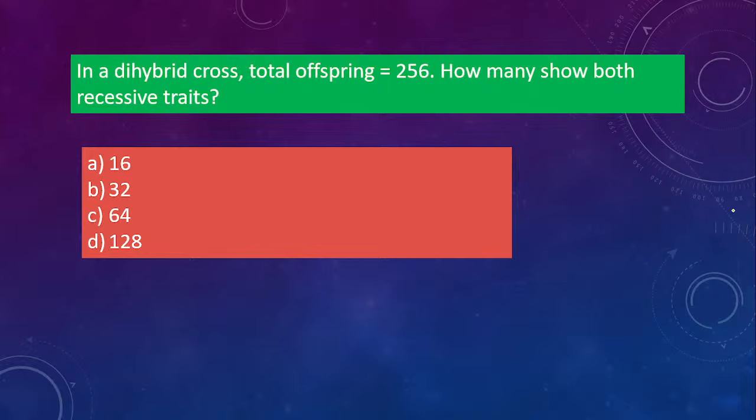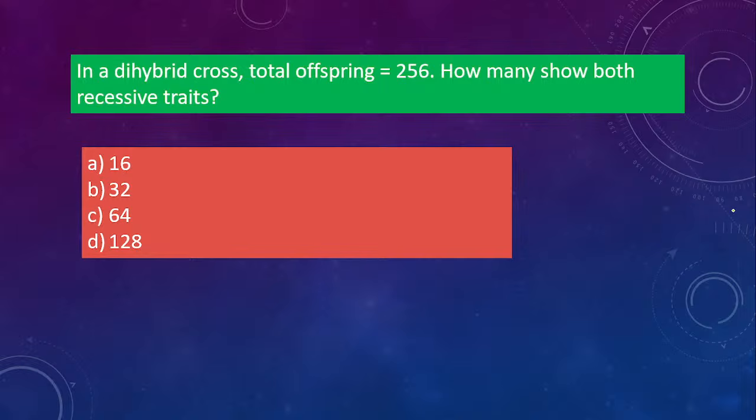Next one. Now coming to a dihybrid cross, total offspring is 256. What is the ratio in a dihybrid cross? 9 is to 3 is to 3 is to 1. How many show both recessive traits? Out of 9 is to 3 is to 3 is to 1, which one will show the recessive trait? The 1 is the recessive. The others are different: 9 is the dominant one, and the 3 is to 3 are your mixed ones.